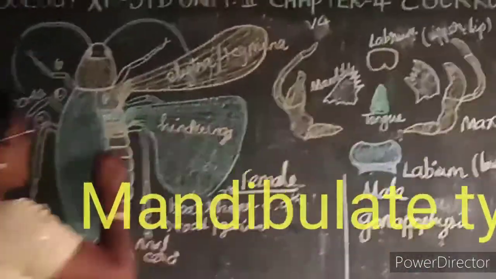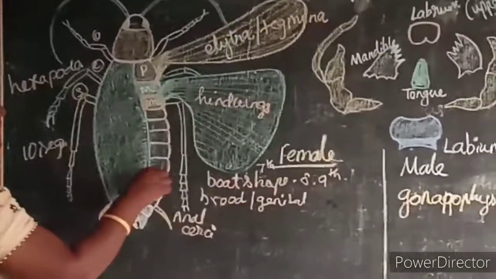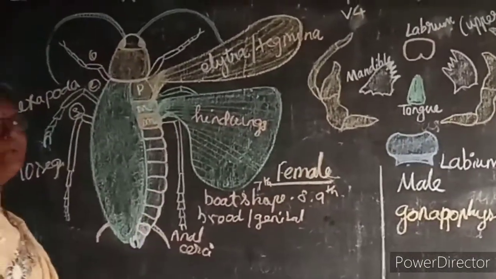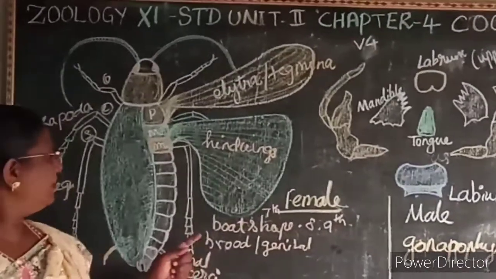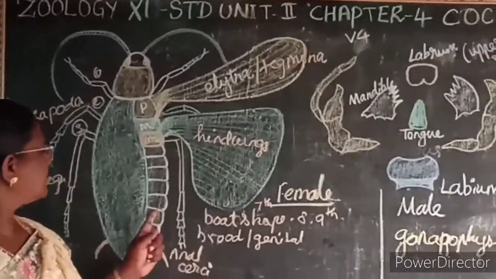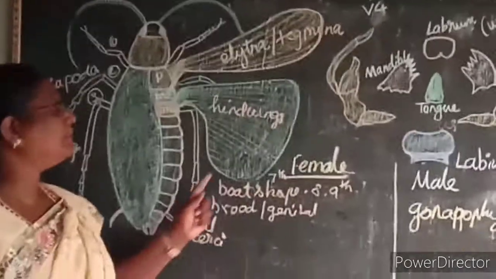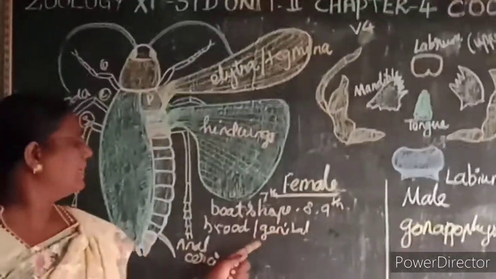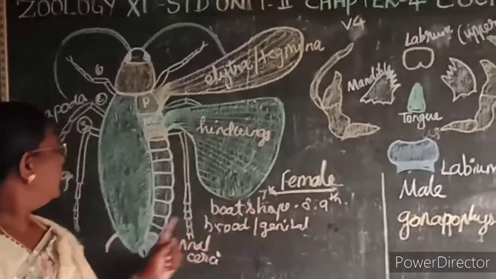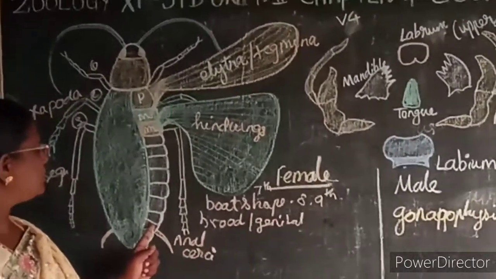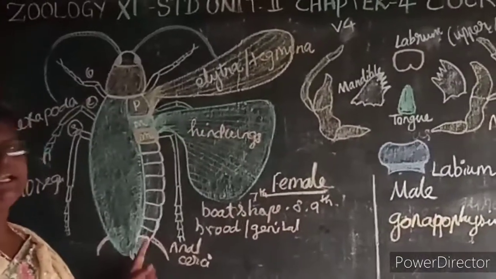Then coming to the abdomen. The abdomen consists of 10 segments. It is also covered dorsally by the tergum, ventrally by the sternum, at the sides by the pleurites. In the female, the 7th segment is bowl-shaped together with the 8th and the 9th segment. It forms a brood pouch or the genital pouch. In the male, the genital pouch is present between the 9th and the 10th segment.